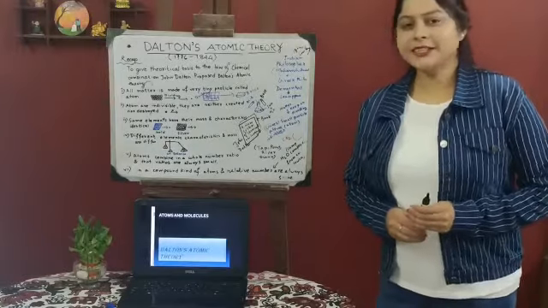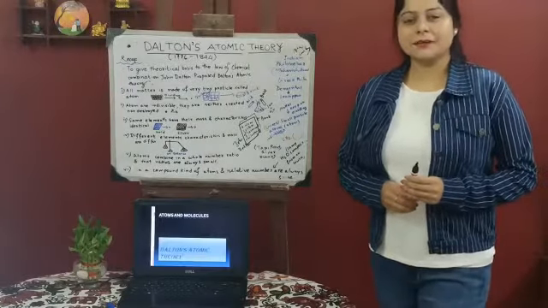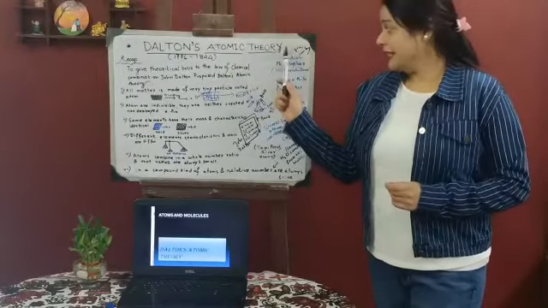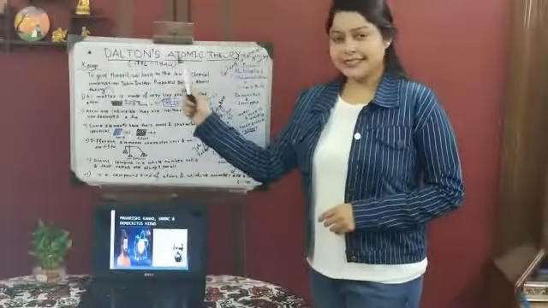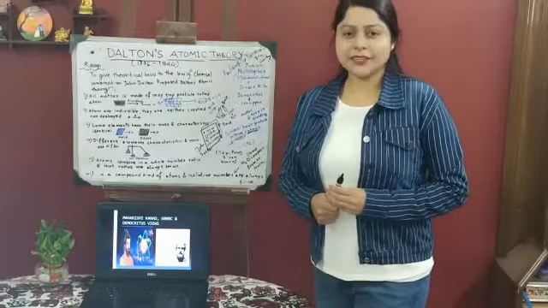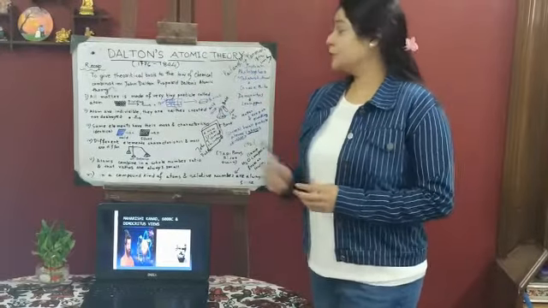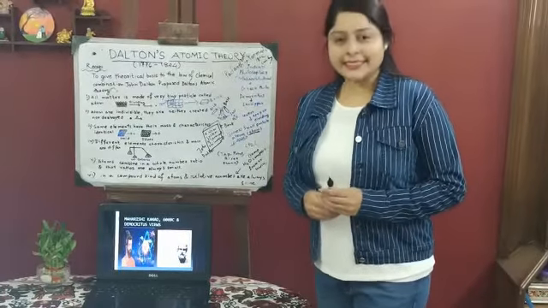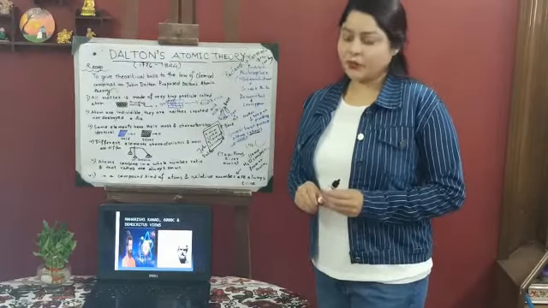Let's dive into the topic. Today we will study Dalton's atomic theory, which is a chapter of class 9, Atoms and Molecules. To understand Dalton's atomic theory, we have to know about the history of atoms. Before that, we have to know matter. What is matter? Matter is anything that has mass and occupies space.